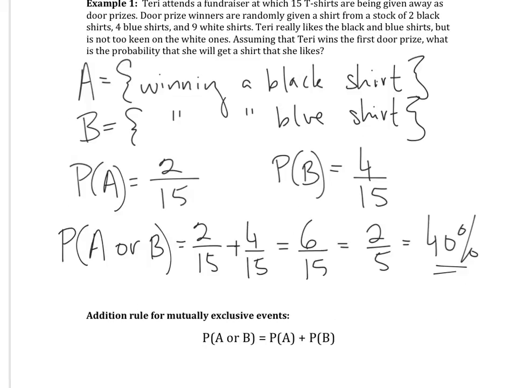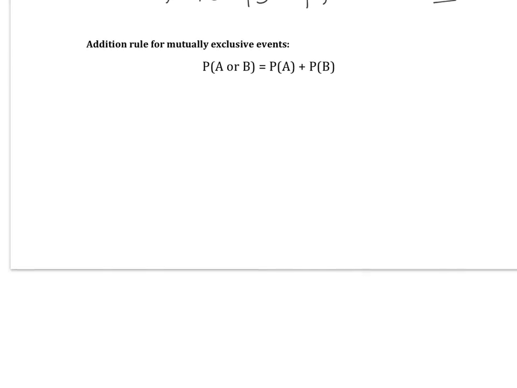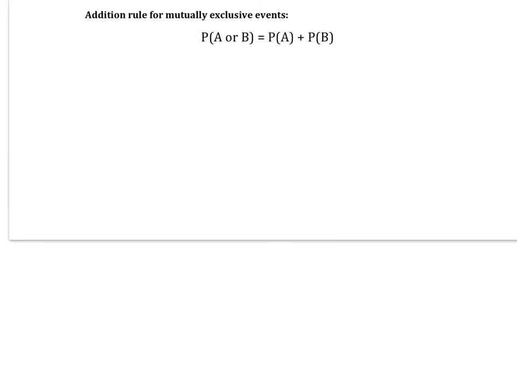So in this example, just to recap, events A and B are mutually exclusive events because they can't happen at the same time. She can't win a black shirt and a blue shirt at the same time. It's going to be one or the other. So in this case, they're mutually exclusive. Now let's look at the rule for solving the probability of mutually exclusive events. If A and B are mutually exclusive events, the probability of A or B occurring would be the probability of A plus the probability of B.